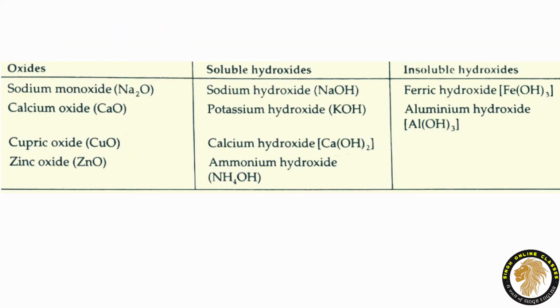Here, look at this table. Some important bases are given, in terms of oxides, soluble hydroxides and insoluble hydroxides. First, sodium monoxide, that is metallic oxide. Calcium oxide, metallic oxide. Cupric oxide, zinc oxide, these all are metallic oxides. Come on to soluble hydroxides: sodium hydroxide, potassium hydroxide, calcium hydroxide, ammonium hydroxide. These all are the soluble hydroxides. Now next is insoluble hydroxides: ferric hydroxide, aluminum hydroxide.